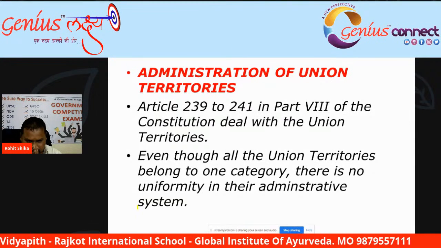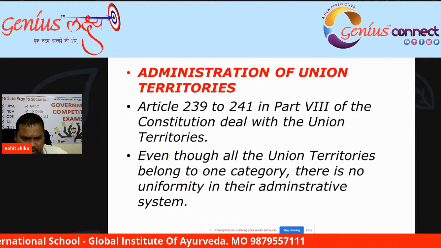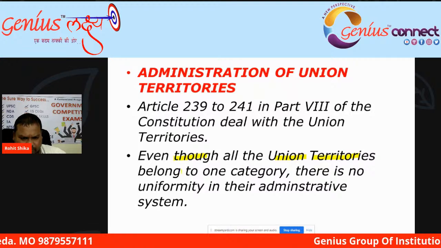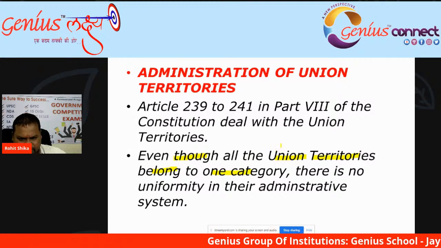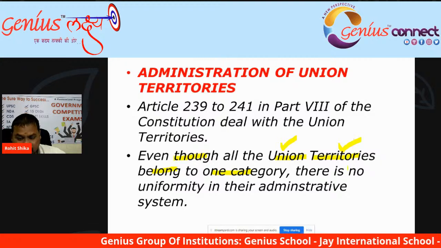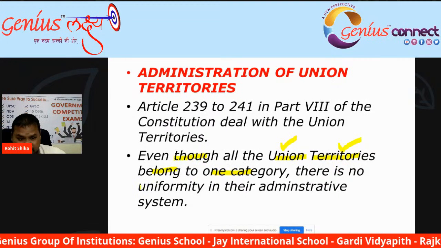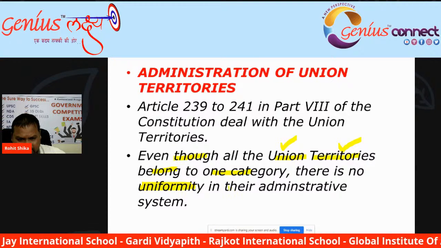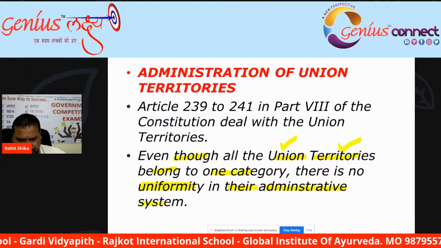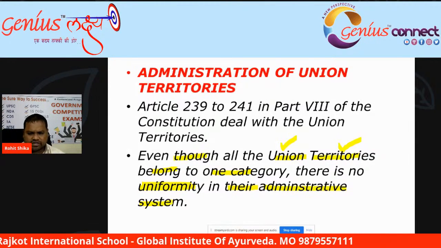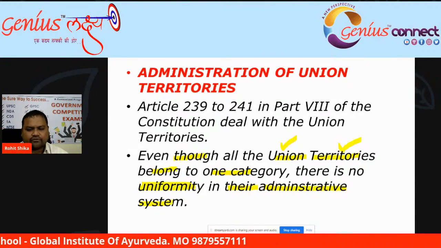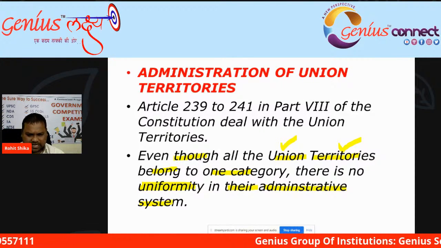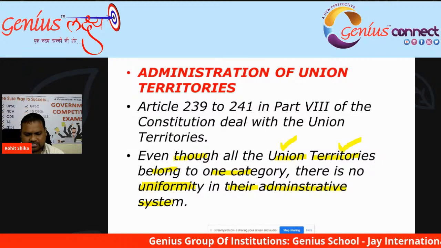Even though all the union territories belong to one category, they are union territories, so the category is same. But there is no uniformity, means there is difference in their administrative system. Each union territory is administered in a different way. So they are not uniform, they are managed in different ways.